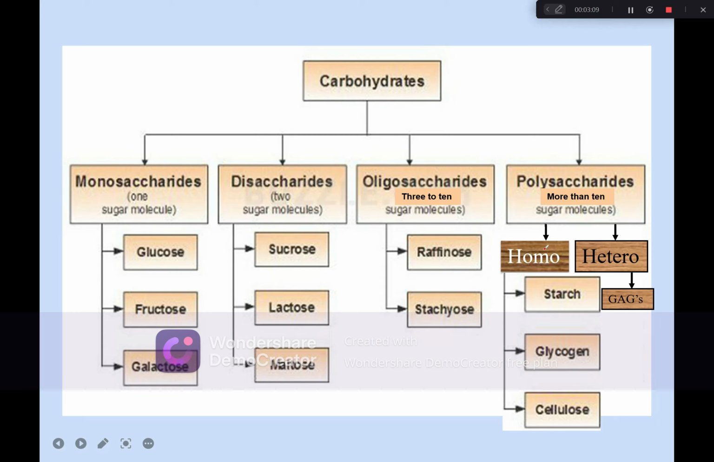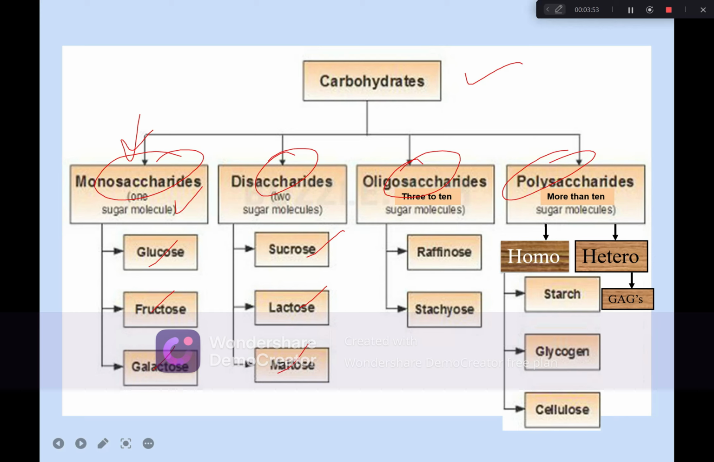Now we come to the classification of carbohydrate. Carbohydrates are classified as monosaccharides, disaccharides, oligosaccharides, and polysaccharides. This classification is based on the number of sugar units. Those carbohydrates that cannot be hydrolyzed are put in the category of monosaccharides. Examples of these are glucose, fructose, and galactose. Disaccharides are those carbohydrates that give two sugar molecules, or two subunits of monosaccharide, on hydrolysis. Examples of these are sucrose, lactose, and maltose.